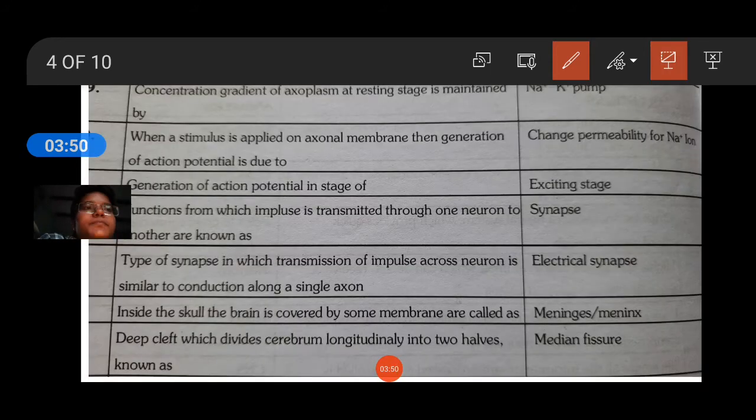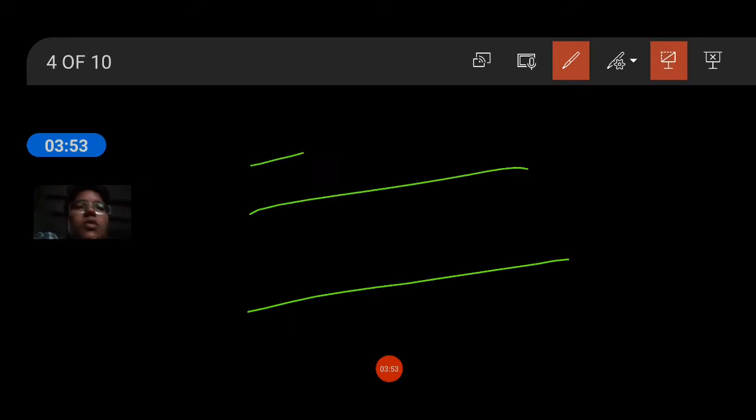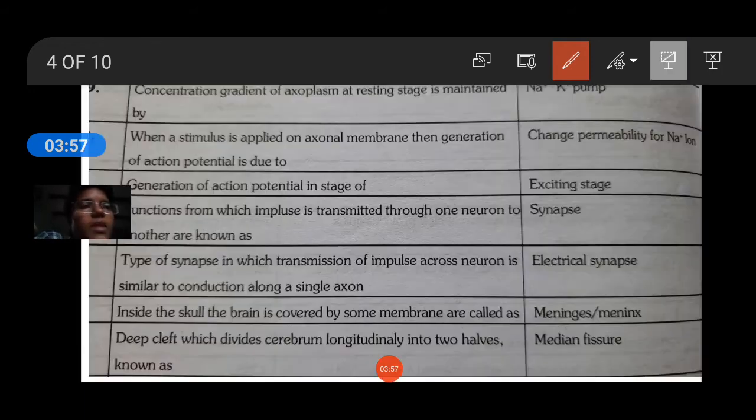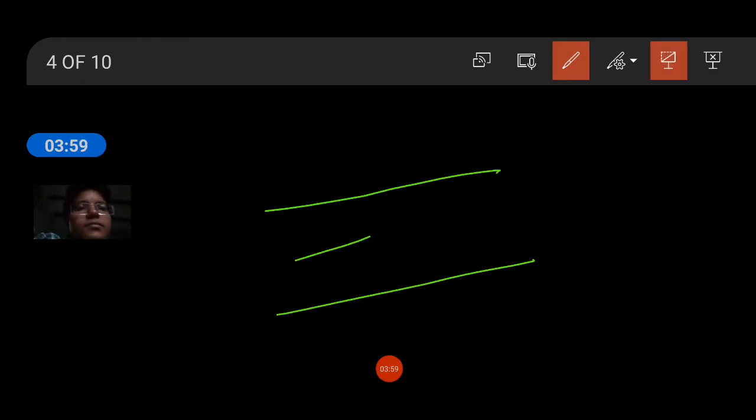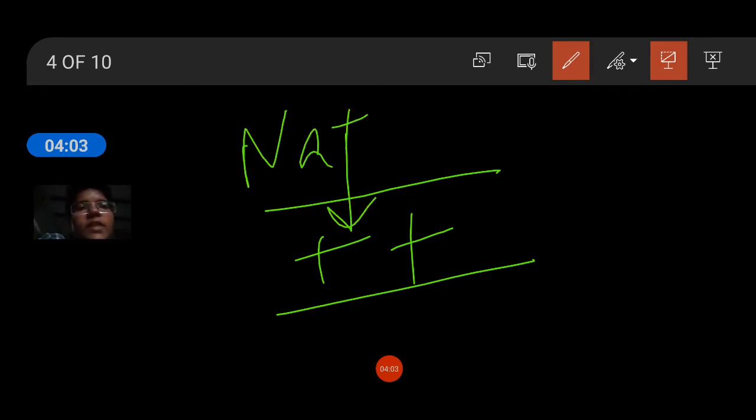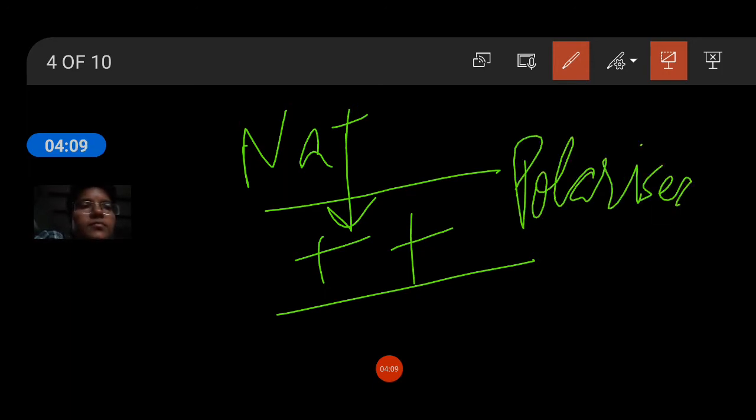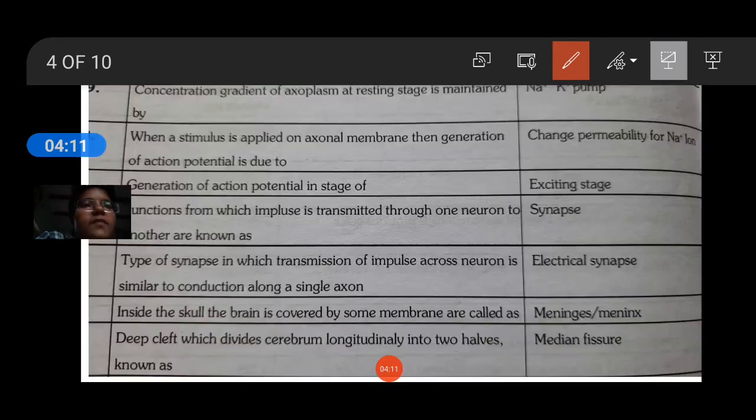So here in resting state, when sodium influx occurs as in case of depolarization in polarized state, and here negative occurs.